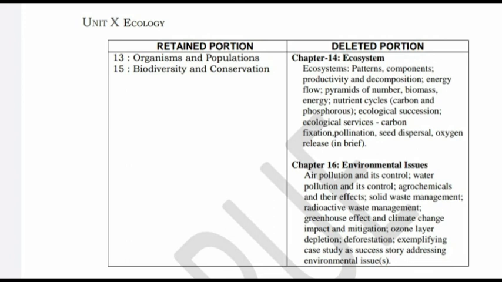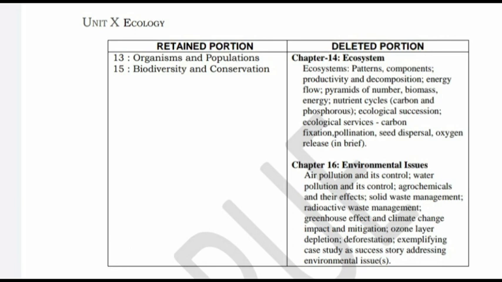But the 16th chapter, the last chapter, is completely deleted. In the last unit 2 chapters remain the same, but 2 chapters are deleted. It's very nice now. The 2 chapters are completely deleted from the syllabus. Totally 4 chapters are deleted.